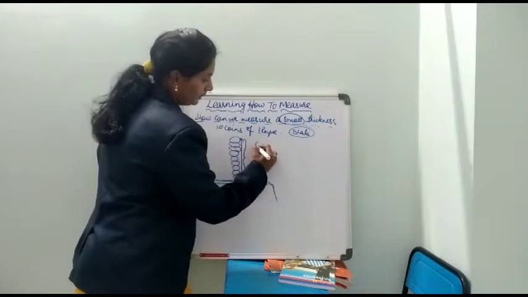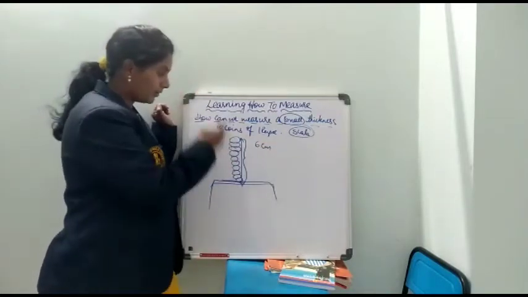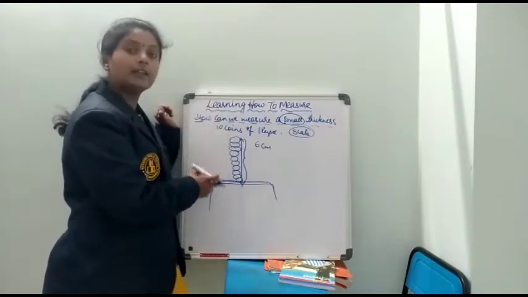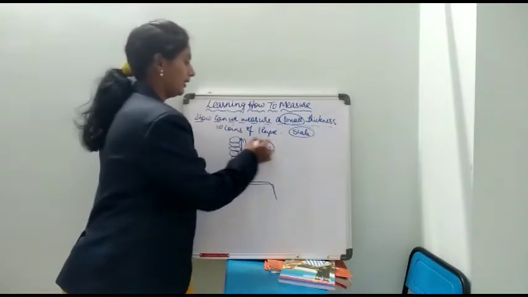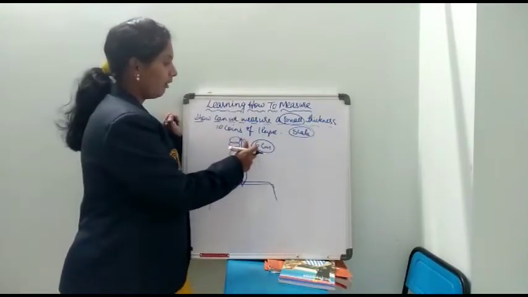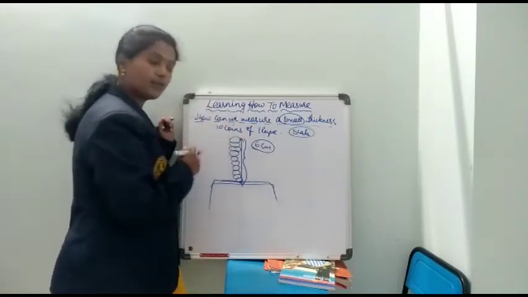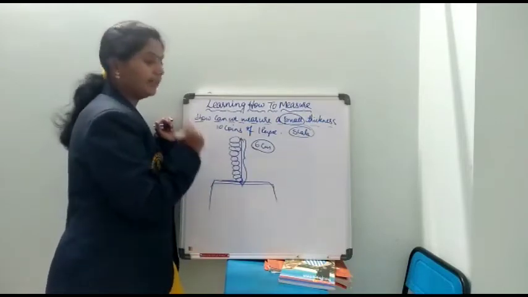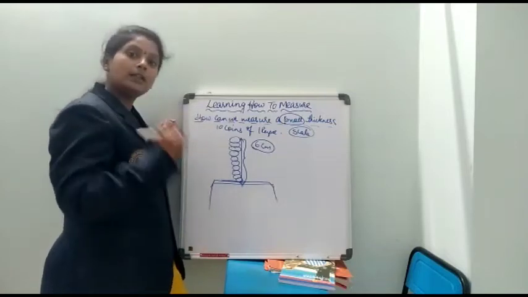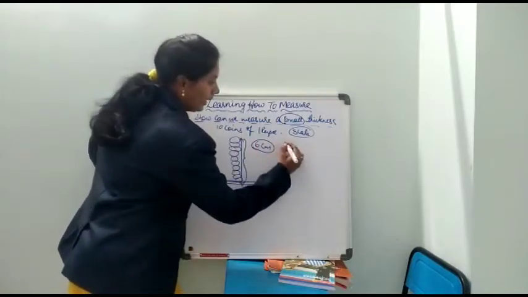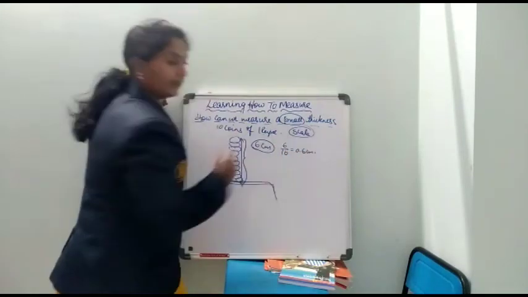So you may get 6 centimeters. If you use a scale and start measuring the height of these coins, you will get 6 centimeters. Not exactly, for example I am saying. So after getting these centimeters, this is the thickness of how many coins? 10 coins, because we are taking 10 coins here. I want the measurement of the thickness of a single coin. So what we have to do: 6 by 10 is equal to 0.6 centimeters.